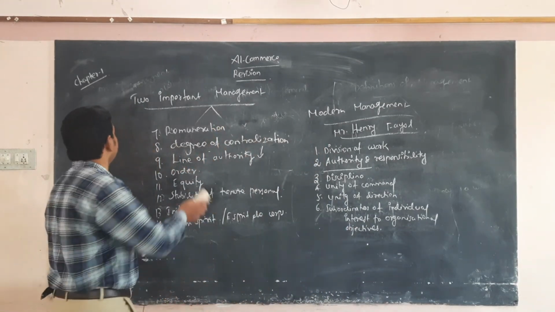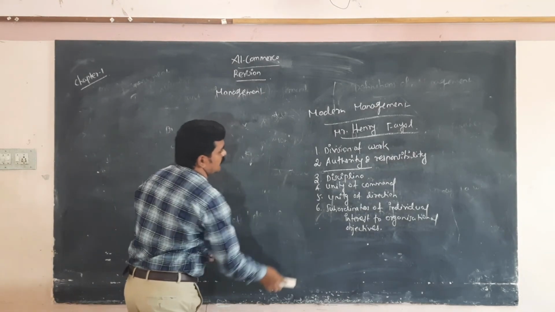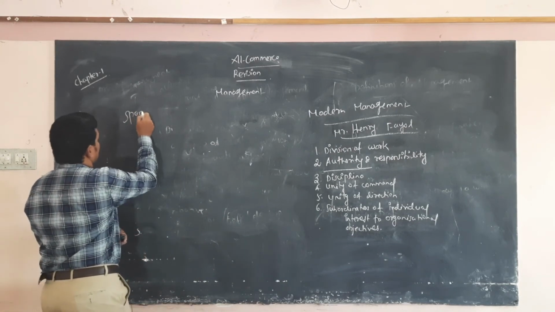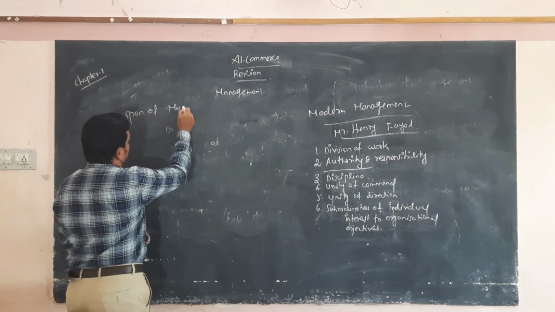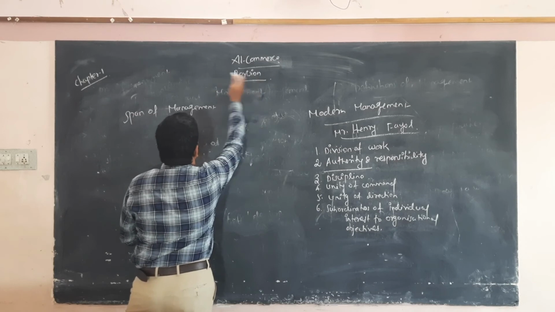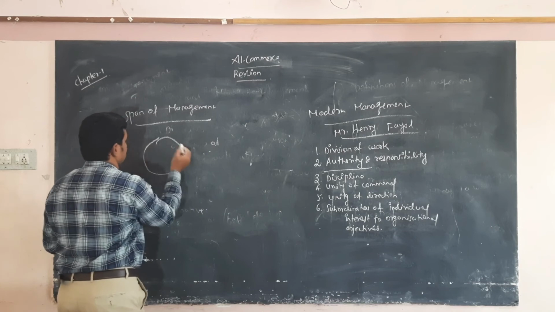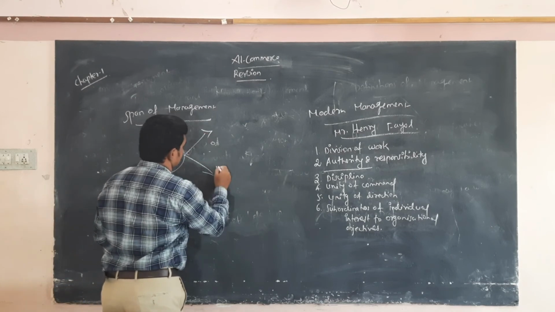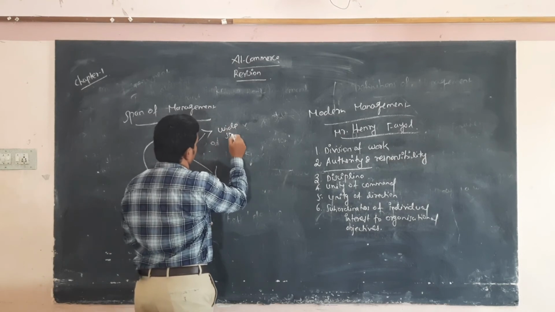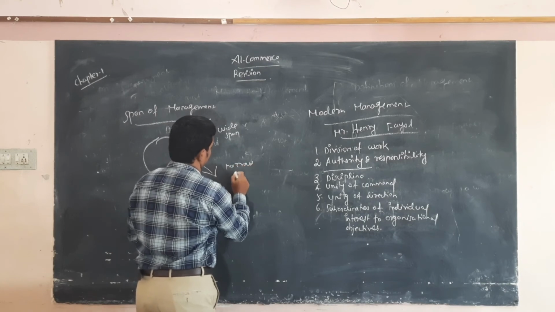Next one, last, span of management. The span of management is divided into two: one is the wide span, then the narrow span.